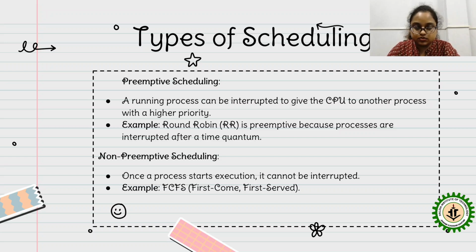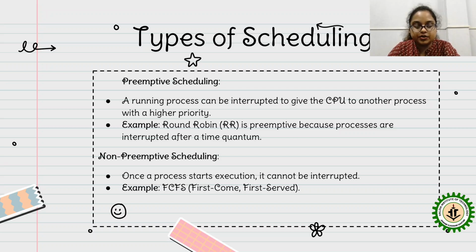So the process that arrives first and whose priority is the highest, at that time the running process will give way to that higher priority process. Suppose, for example, round robin, RR, it is preemptive because processes are interrupted after a time quantum. Time quantum can be described as time slices. It can be 2 millisecond, 3 millisecond, or 4 millisecond. That is time quantum. That will be explained in the next slides.